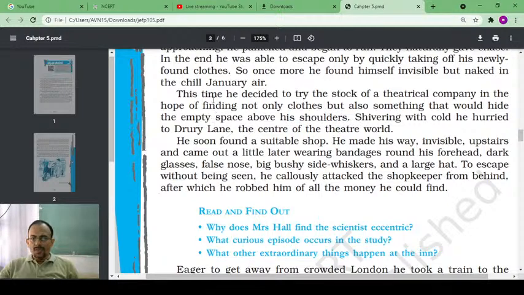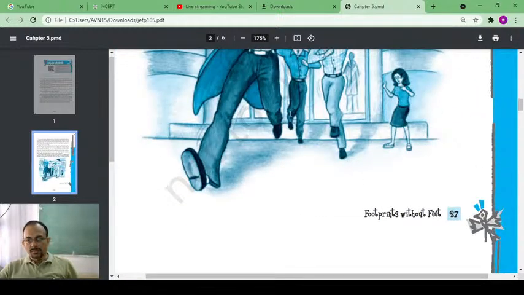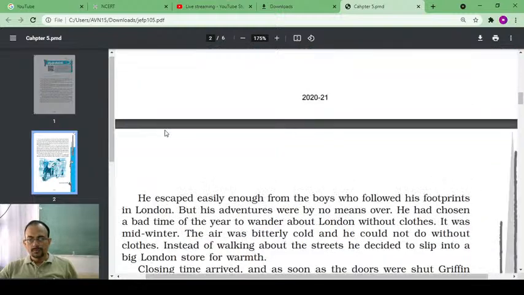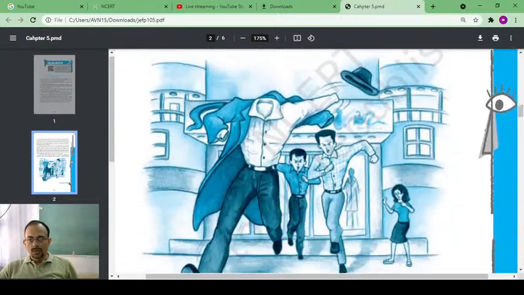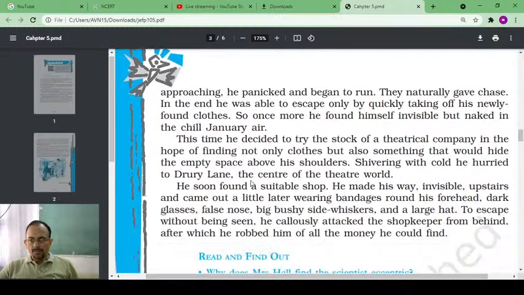Because you can see empty spaces there, above the shoulders. You see here, I show you, the empty space above the shoulders. So this time he will try to cover it up.